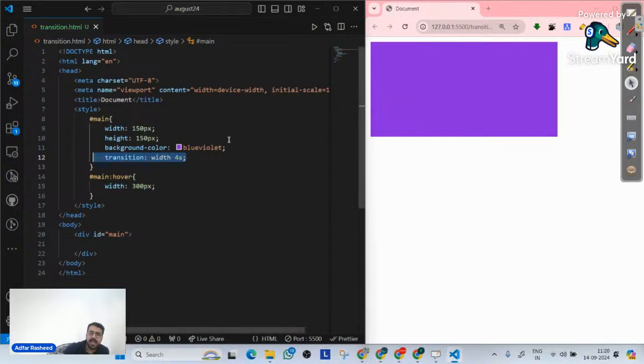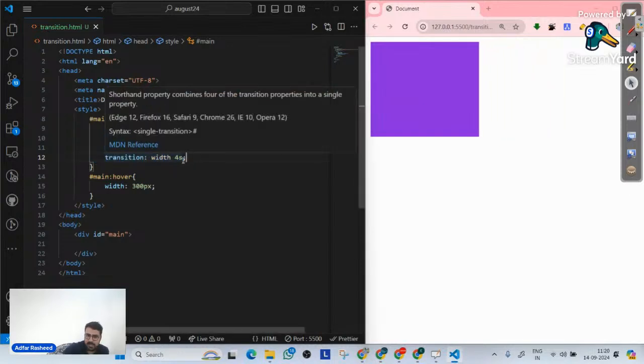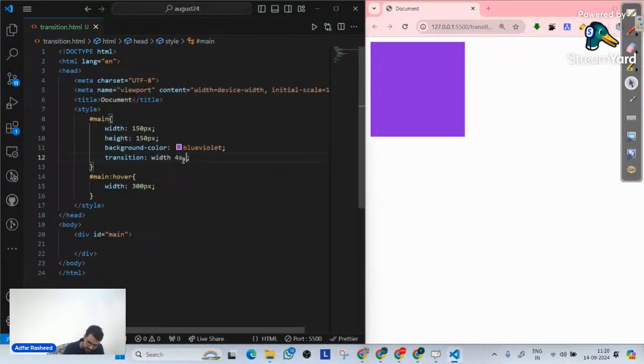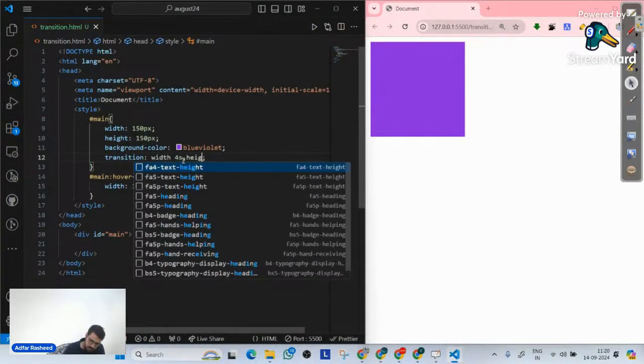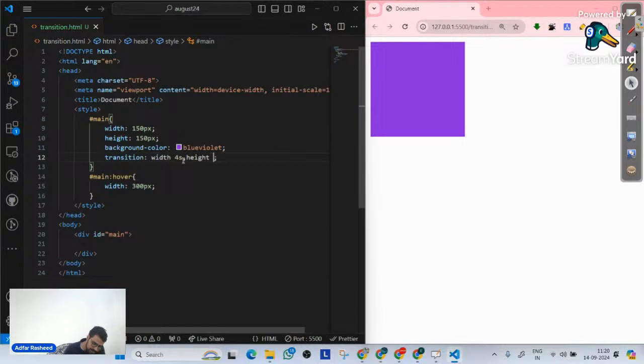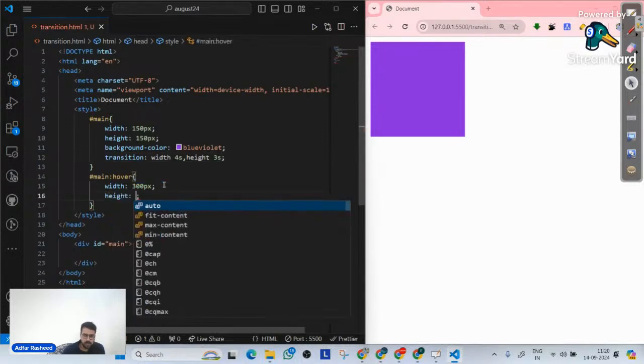In a similar way, I can write one other property. It's not necessary that transition is related to only one property. I can tell it to implement transition on my height as well. For how many seconds? Let's suppose 3 seconds. It's not necessary to use the same time. So now I will implement my height: height equals, let's suppose, 250 pixels.